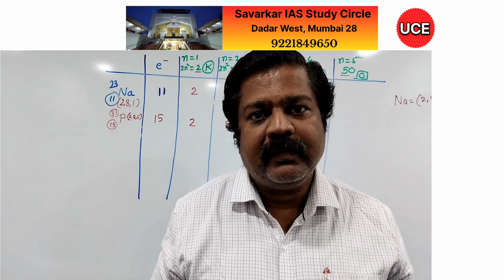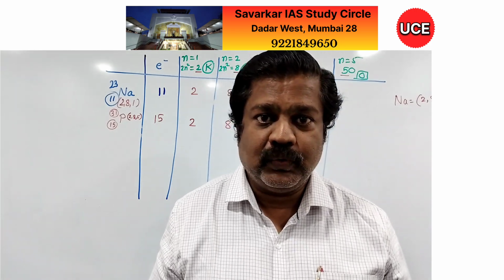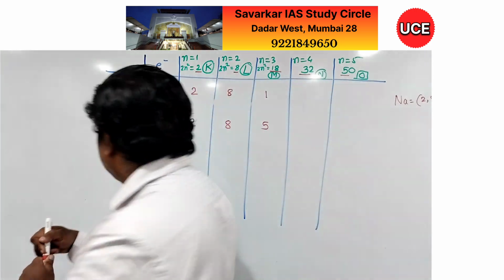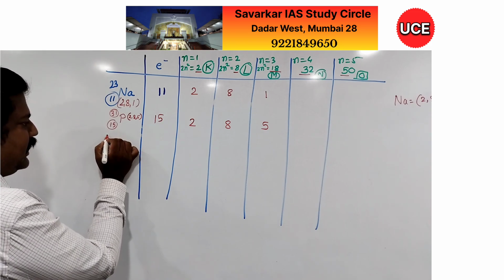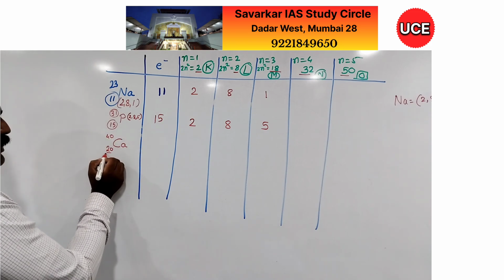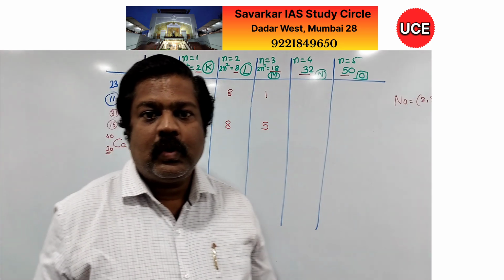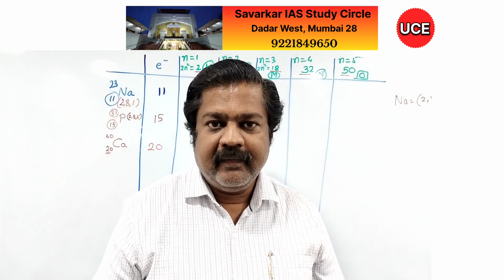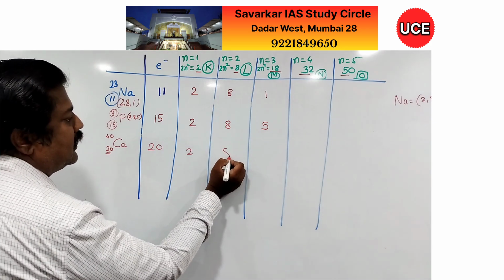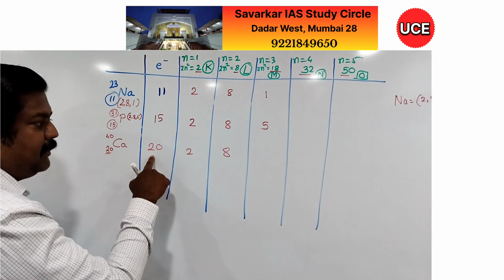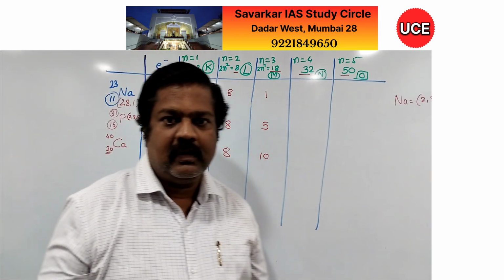Let us check now the electronic configuration of calcium. But for that purpose, we have to check another rule also. Let me clarify that rule. So first I will write here the electronic configuration of calcium, atomic number 20, mass number 40. As the number is 20, the number of electrons available is 20. I have to accommodate now 20 electrons in all these shells. Now, as earlier, this is 2, 8, so 2 plus 8 is 10, remainder 10. Here capacity is 18, so I should write 10 here.